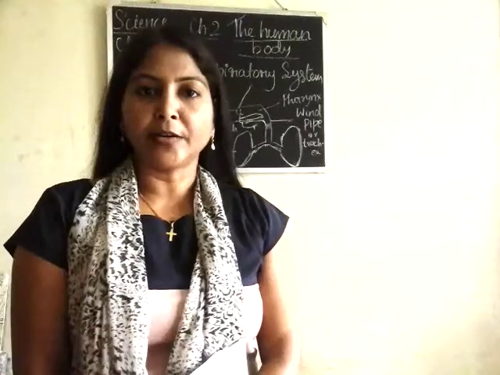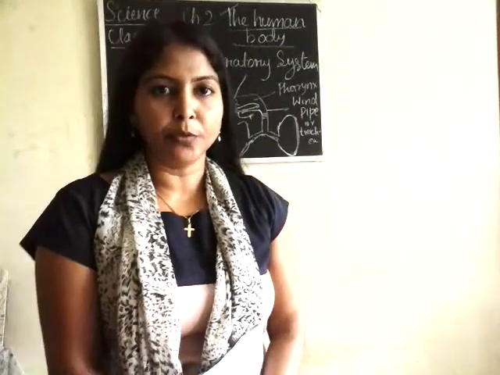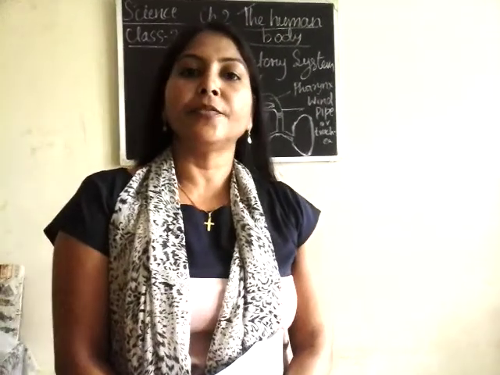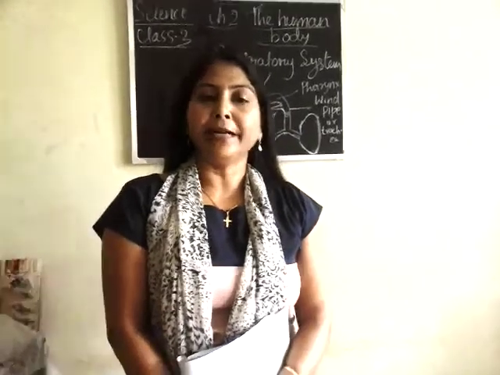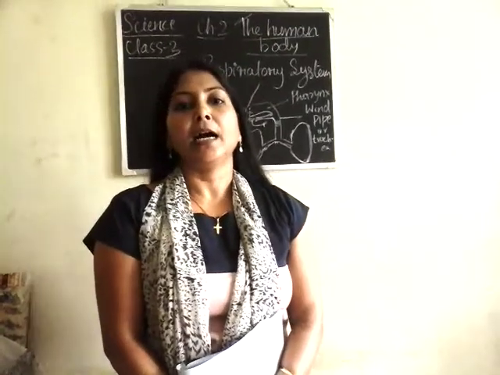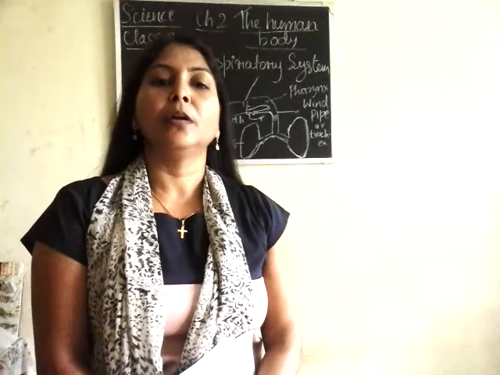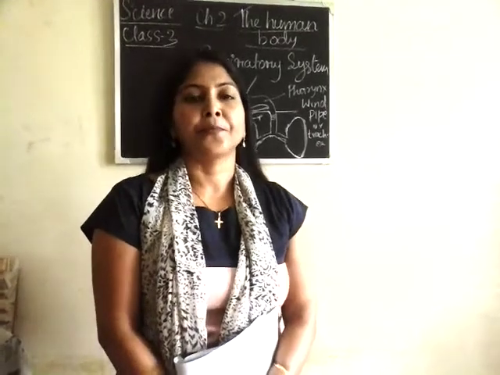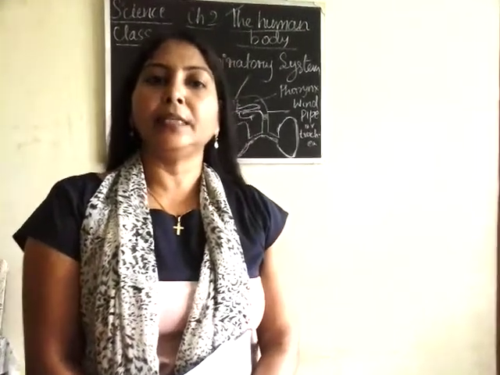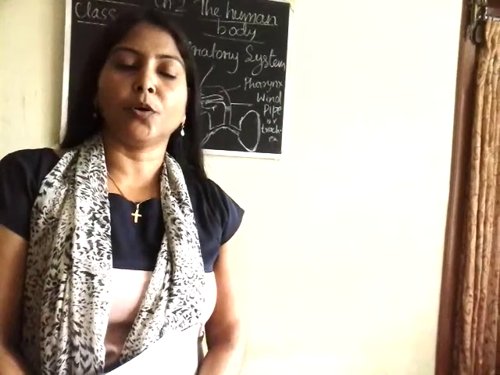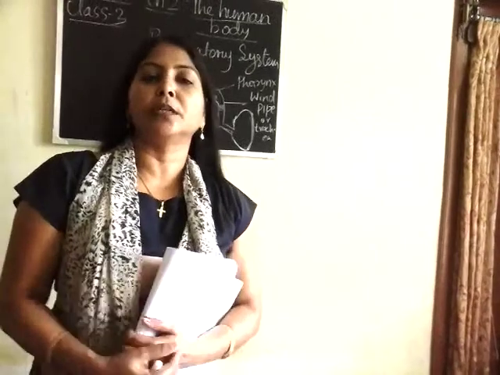So as you know, we have started with chapter number 2, the human body. And in the first video we discussed the different parts of our body: the parts which we can see from outside and the parts which we cannot see. So we have learnt about external organs and internal organs, and we also discussed certain internal organs. If you remember, I have given you work based on internal organs. You have to draw a few internal organs which are given in your chapter and write about them. I hope everybody has done this, okay?